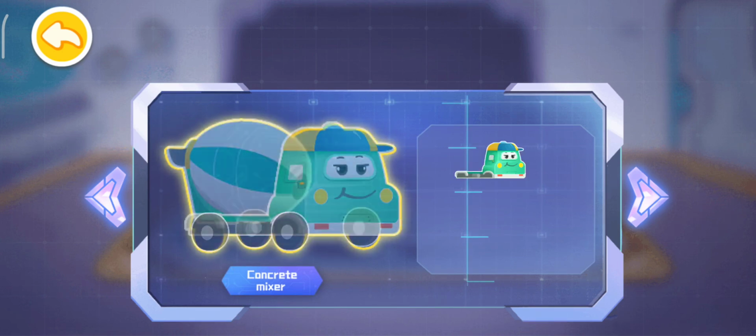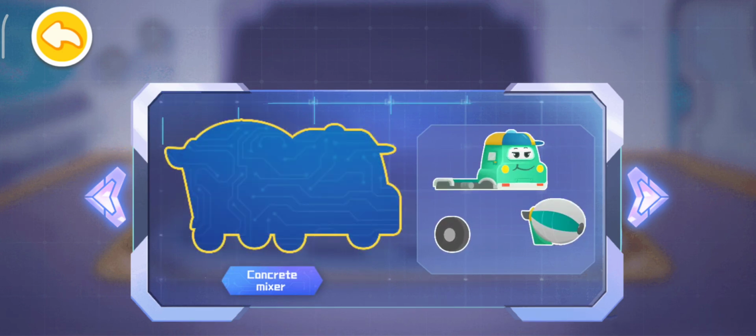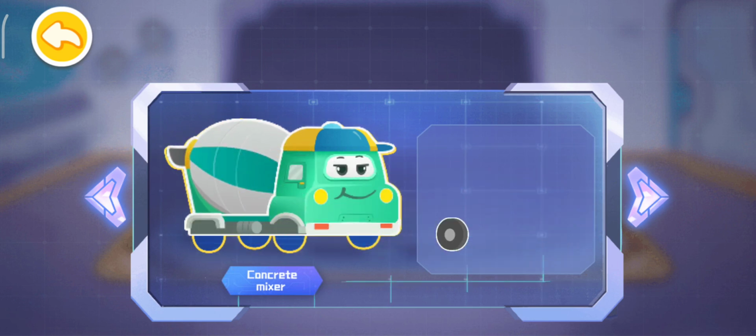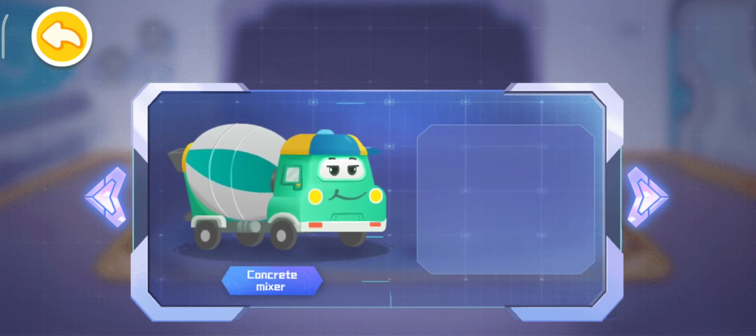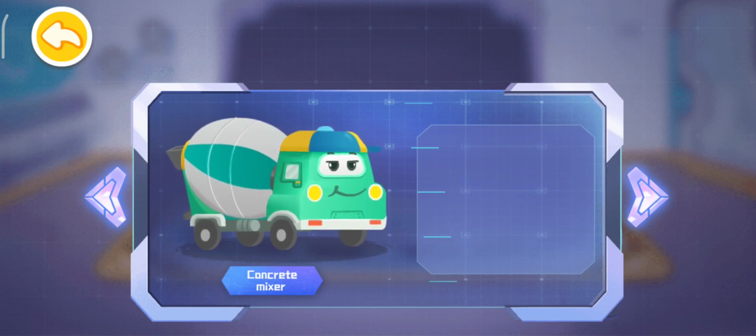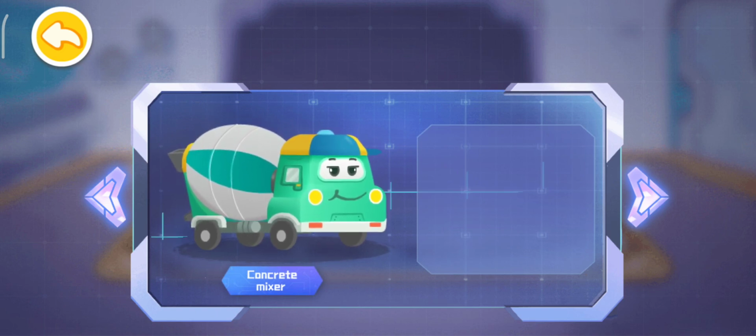Concrete mixer. Vehicle body. Revolving drum. Wheel. I am the concrete mixer, and I can mix concrete with my big revolving drum.